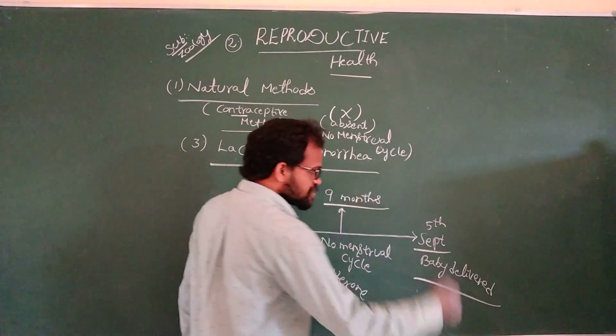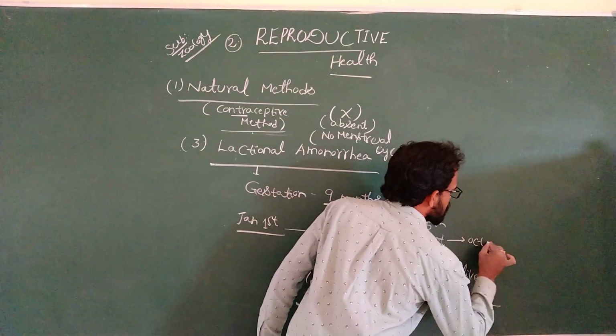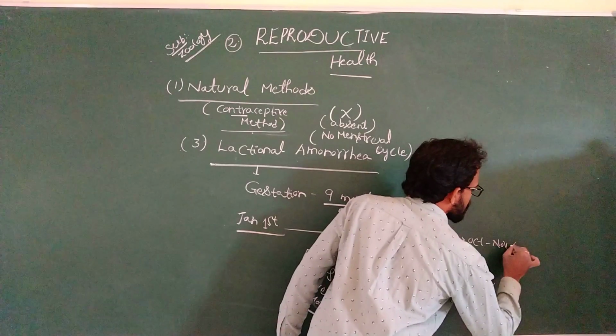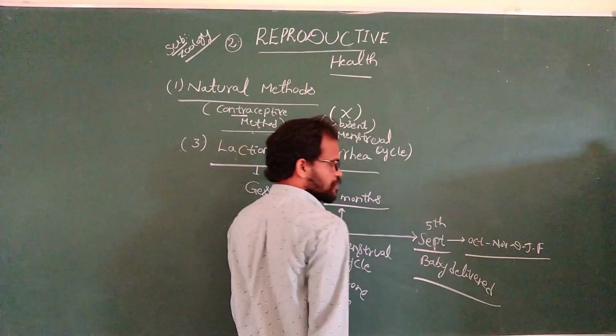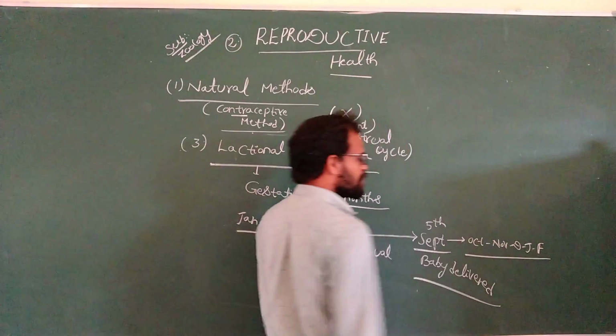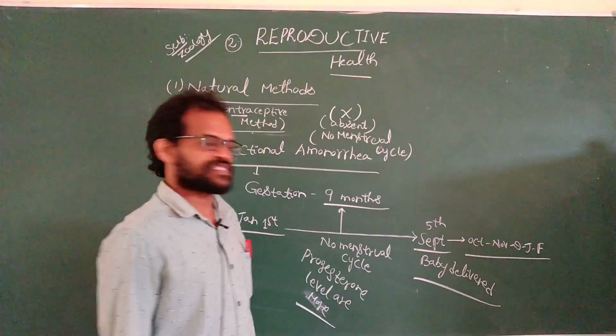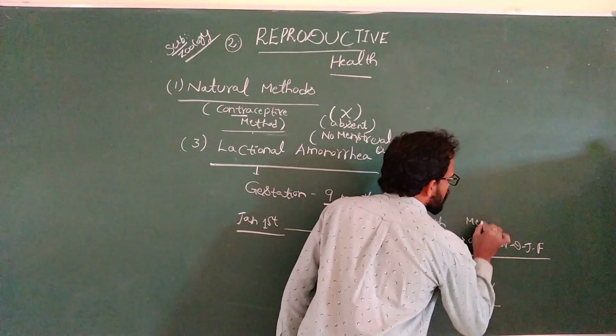And after September: October, November, December, January, February. Up to 6 months, the menstrual cycle is absent.